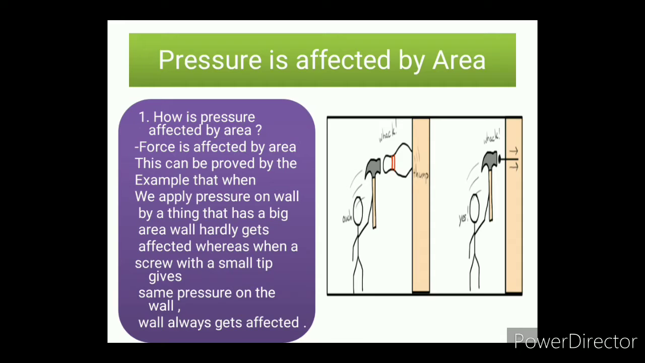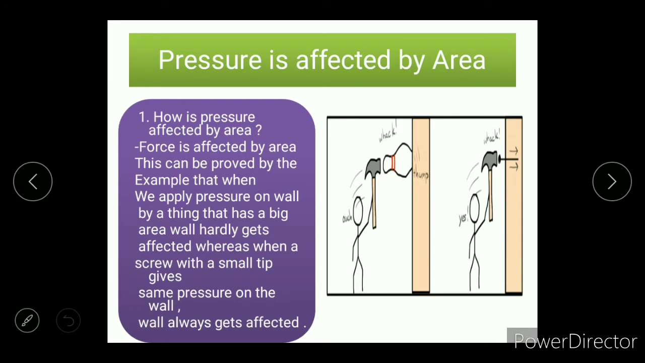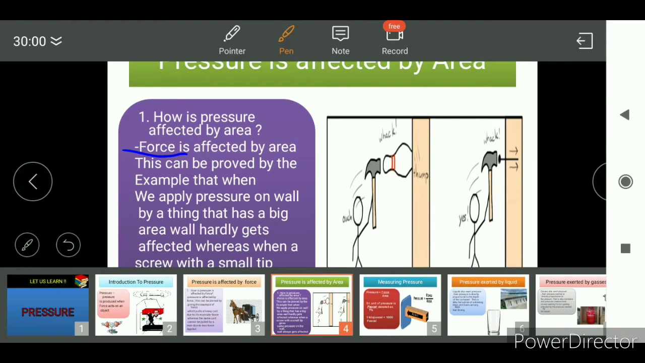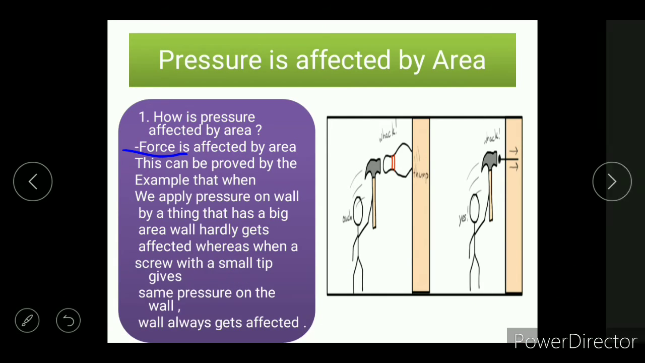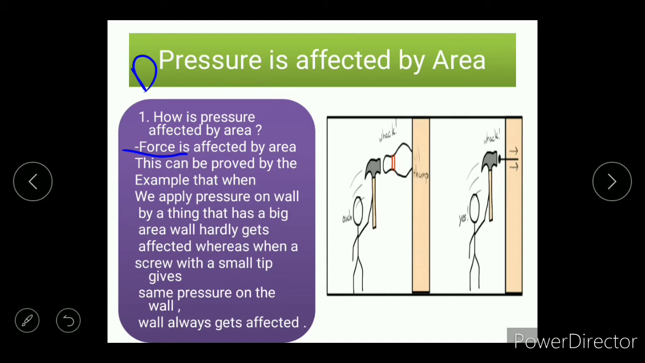This can be proved by the example that when we apply pressure on the wall by a thing that has a big area, the wall hardly gets affected. Whereas when a screw with a small tip gives the same pressure on the wall, the wall always gets affected. First of all, sorry guys, I made a mistake in this PPT presentation. I had to write pressure here, but I wrote force. So please don't note that down in your notes. So let us change this to pressure.